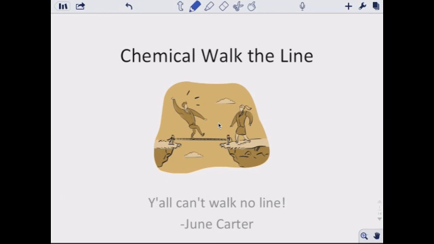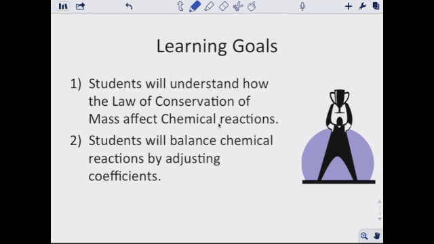Welcome to the second lecture in Unit 7. The title of the lecture is Chemicals Walk the Line, and the quote that we have is "Y'all can't walk no line" by June Carter. In this lecture, students will understand how the law of conservation of mass affects chemical reactions, and students will balance chemical reactions by adjusting coefficients.